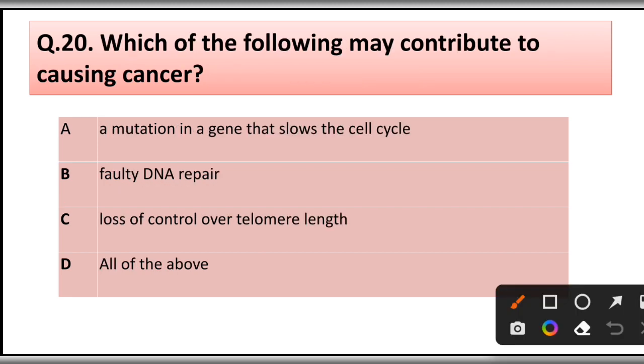Question number 20. Which of the following may contribute to causing cancer? A mutation in a gene that slows the cell cycle, faulty DNA repair, loss of control over telomere length, all of the above. Correct answer is all of the above.